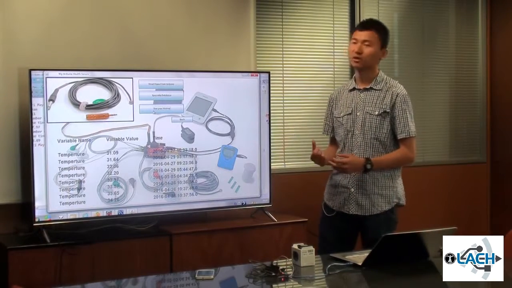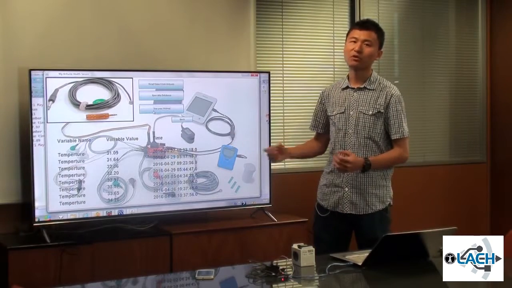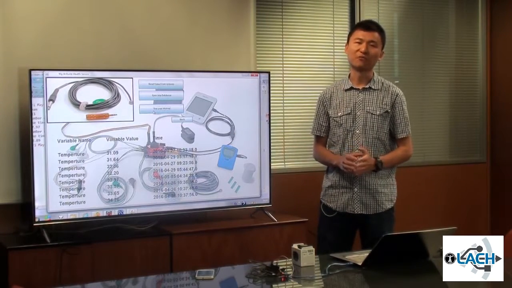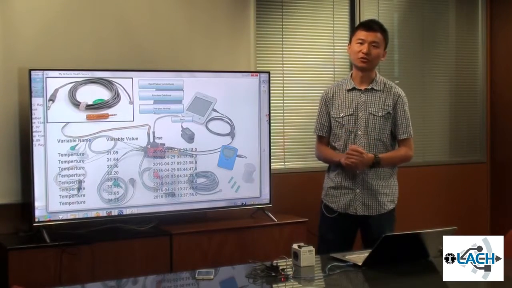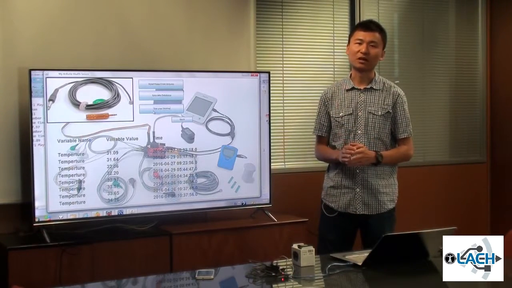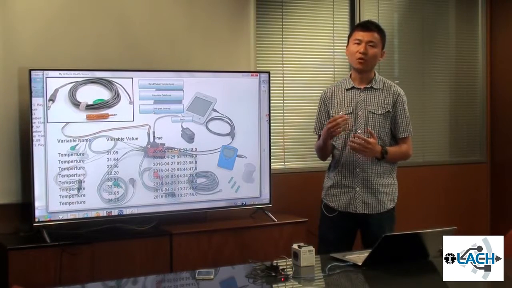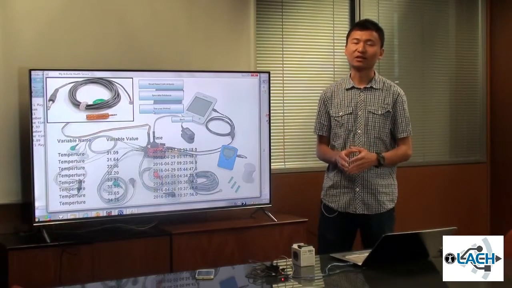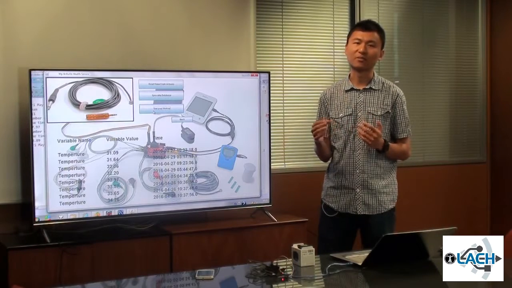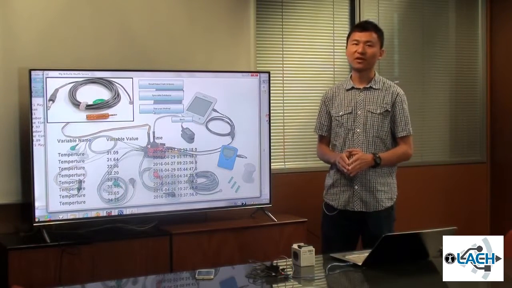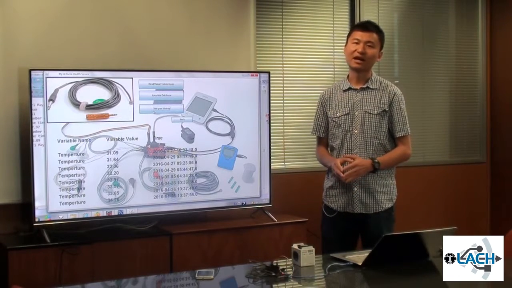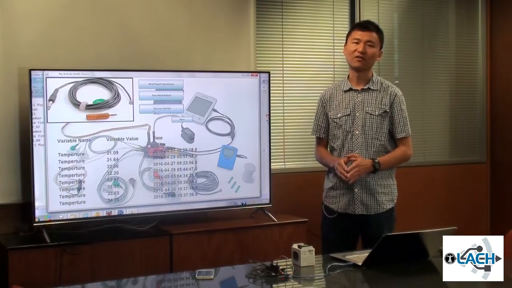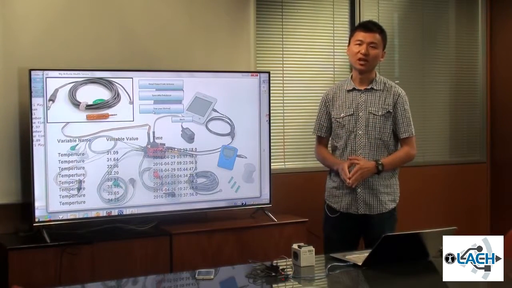And second, I think it's the data collected from the sensor, because the data that I read now is either a number or a sentence, but most bioinformation is presented as a graph or even a video. So in the future, I think we can add some more multimedia technology that can make the data more accurate. And the third, I think, is the devices, the sensors of the platform. Currently, I have only connected 5 devices. I think in the future we can add more devices to the system.